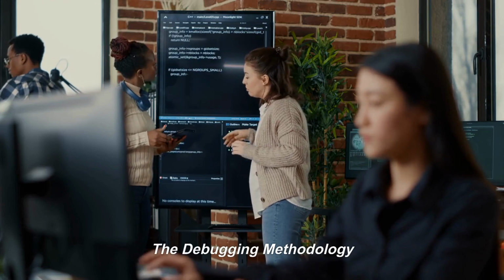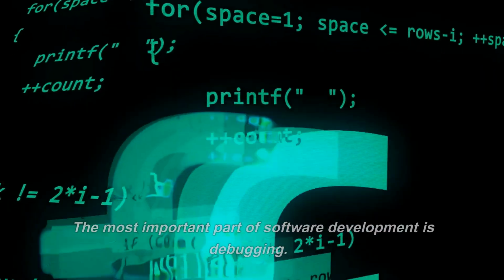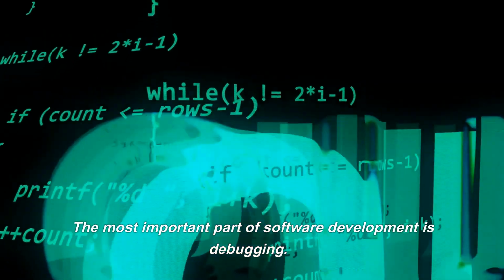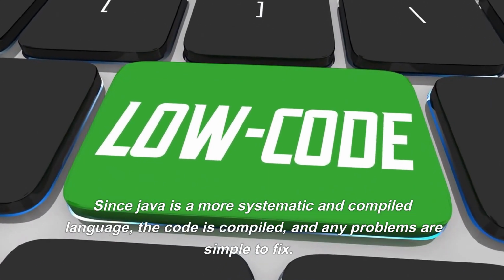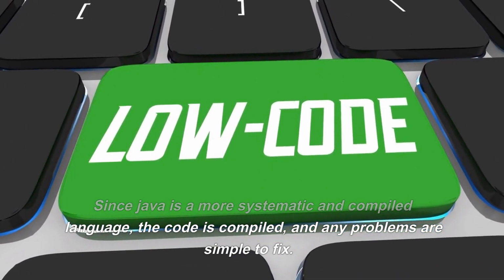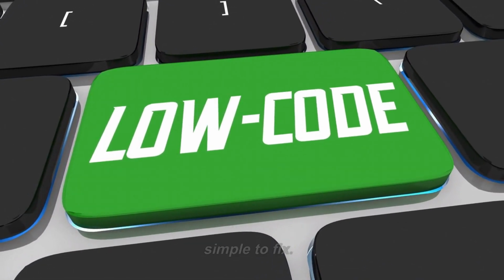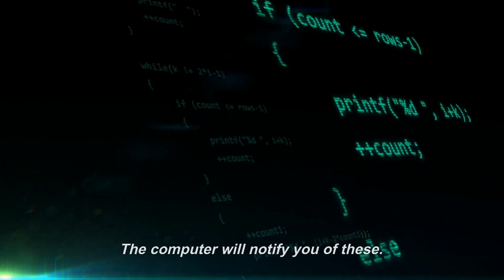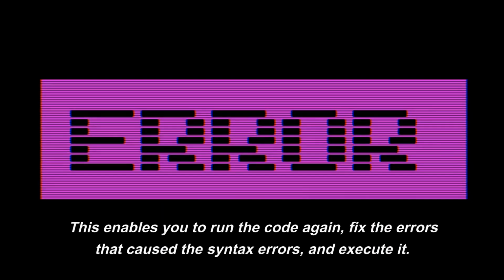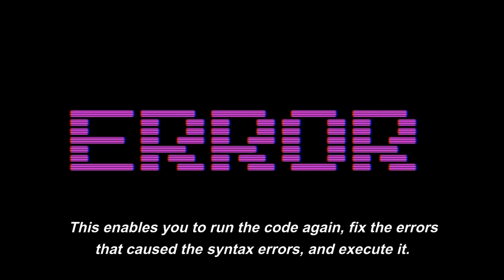The debugging methodology. The most important part of software development is debugging. Since Java is a more systematic and compiled language, the code is compiled, and any problems are simple to fix. The computer will notify you of these. This enables you to fix the errors that caused the syntax errors, run the code again, and execute it.